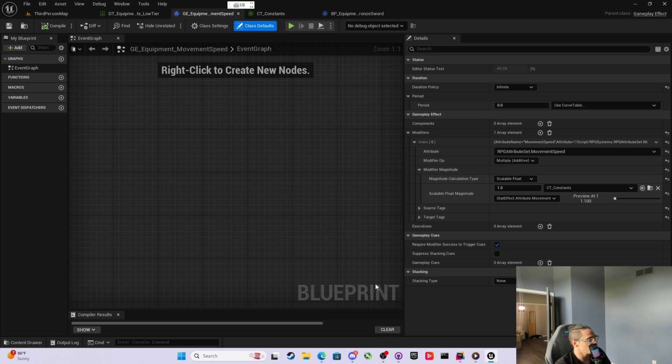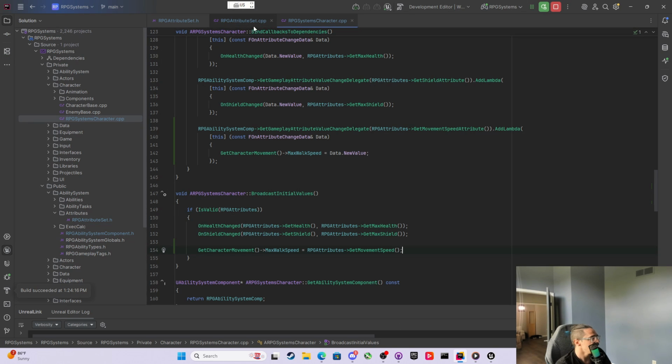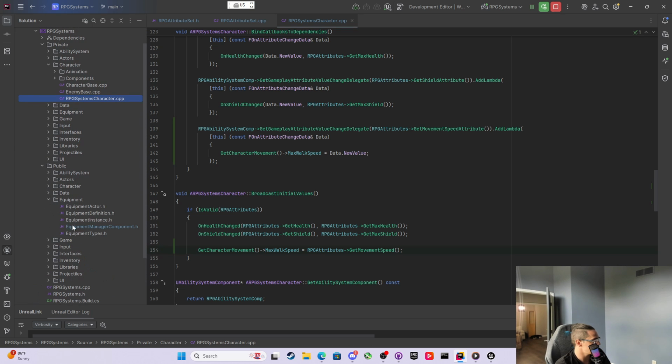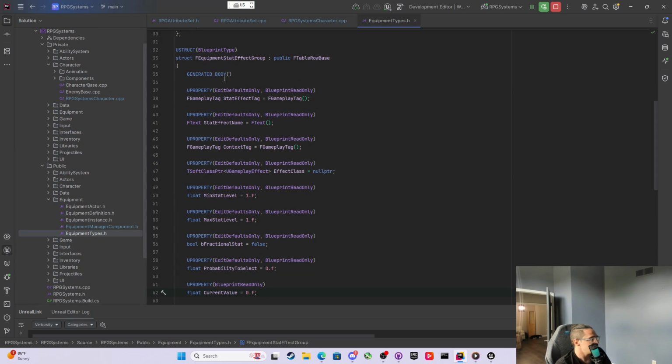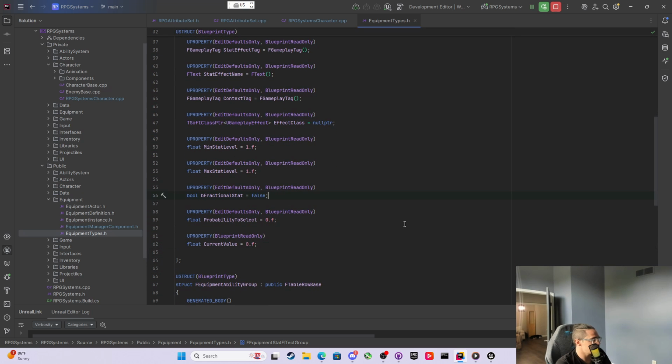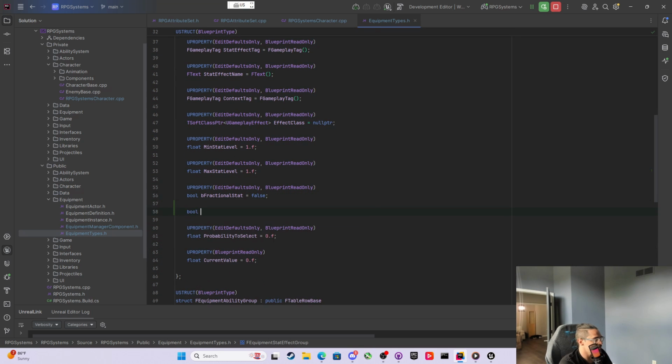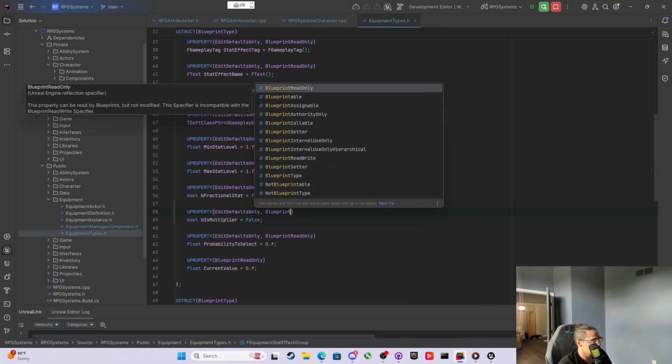then what we're going to want to do is come back into code, and in the public, let's come down to equipment types. In here, we're going to want a Boolean that says bool bIsMultiplier, and we'll set that equal to false. Edit defaults, blueprint read only.